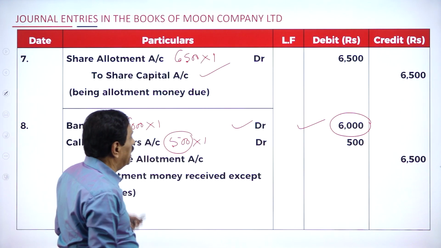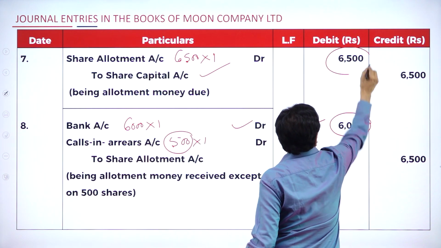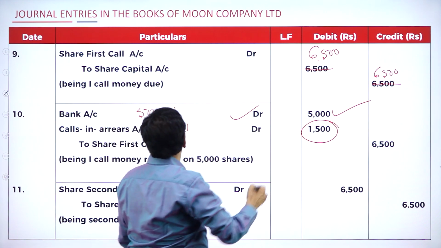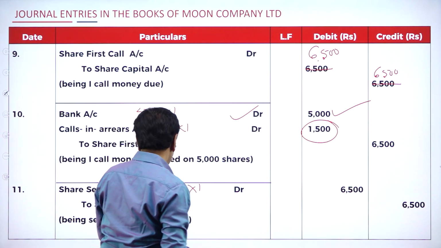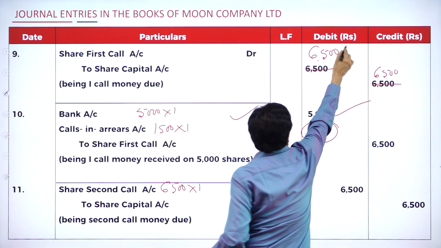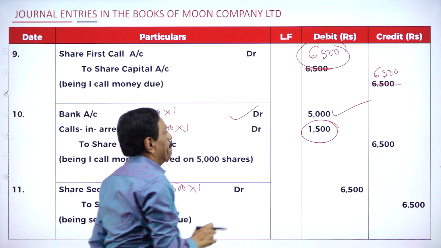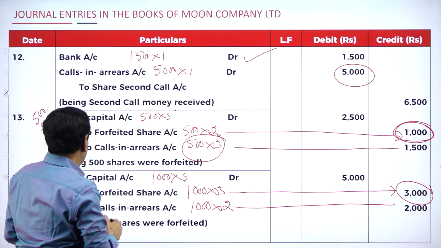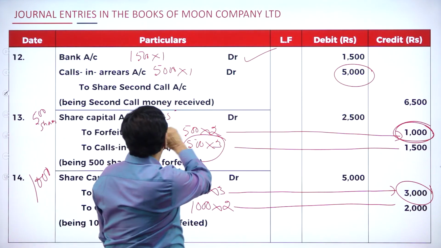Then share allotment, share capital, how much is there? 6,500. Then first call, how much share capital is there now? Here, if you see, share capital is how much? 6,500. All debit entries, see that? Then we got the share capital account. How much debit entry is there?